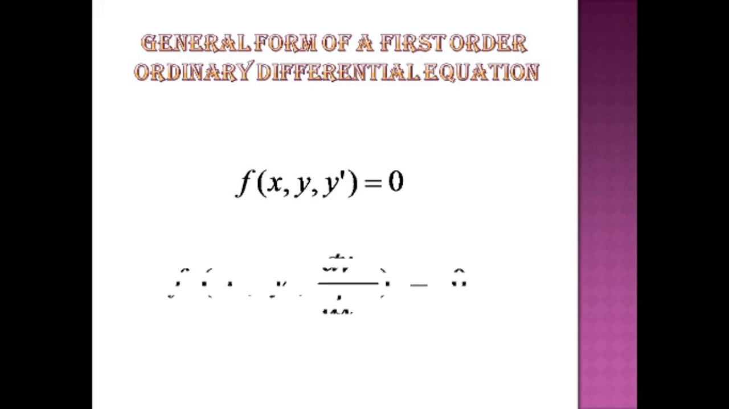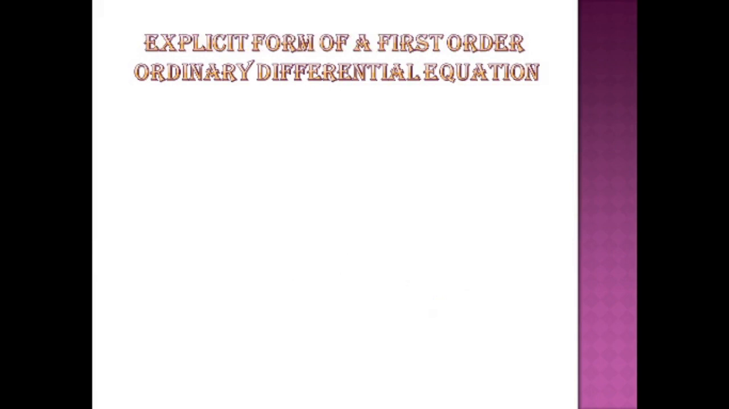Okay, in place of y dash, we can also put dy by dx. So you can also represent a first order ordinary differential equation as f of x comma y comma dy by dx equal to 0. This is the explicit form of a first order ordinary differential equation. How do we write it? If we take the derivative on one side and take all other terms having no derivative on the other side, then that is known as the explicit form. So it can be written as dy by dx equal to g of x comma y.